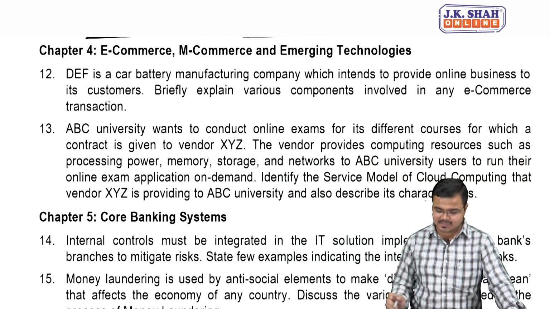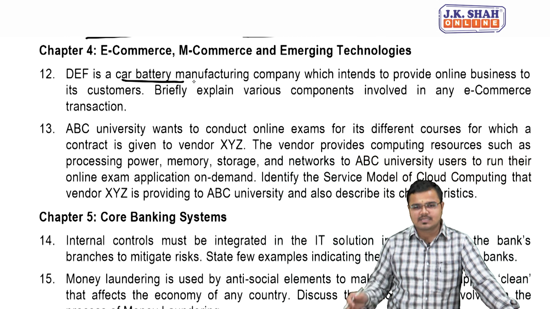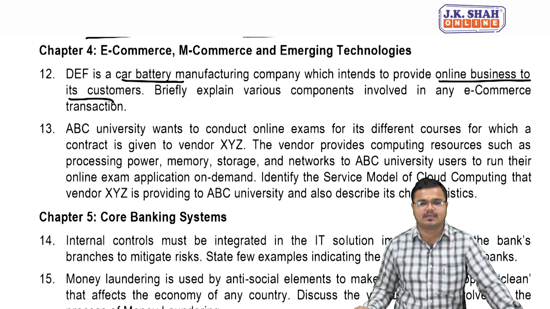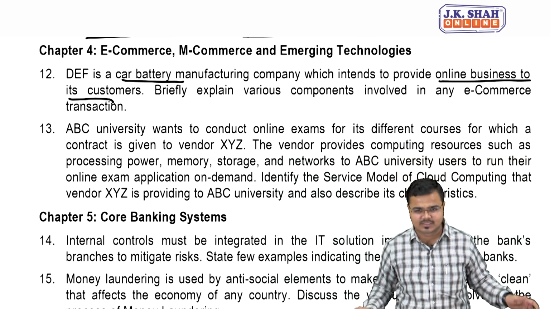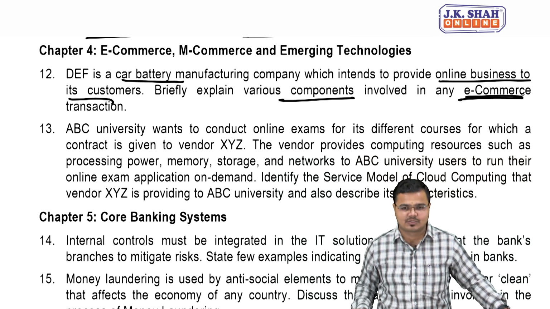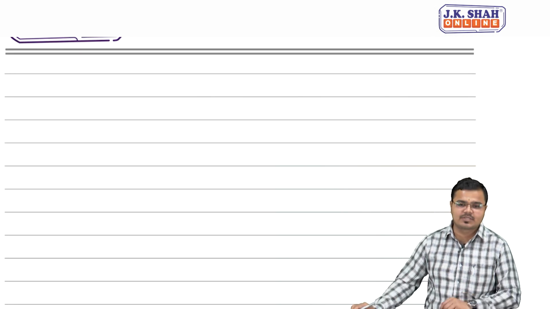Now, people, we have chapter number 4. The question they asked is, DEF is a car battery manufacturing company which intends to provide an online business to its customers, that customers can buy the car batteries online and all, or they can avail the services also. What are the various components that are involved in the e-commerce transaction? So they are asking about what? Components. Let's try to see the components of e-commerce.